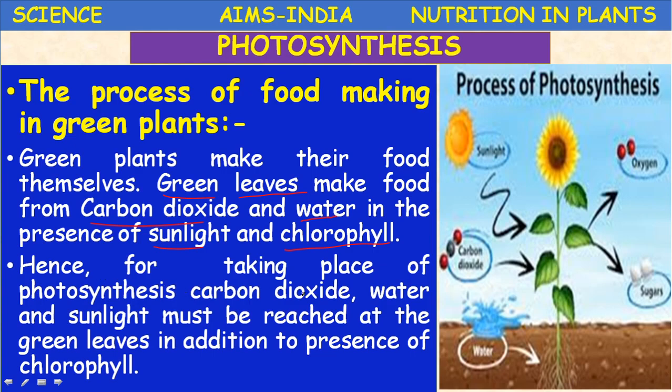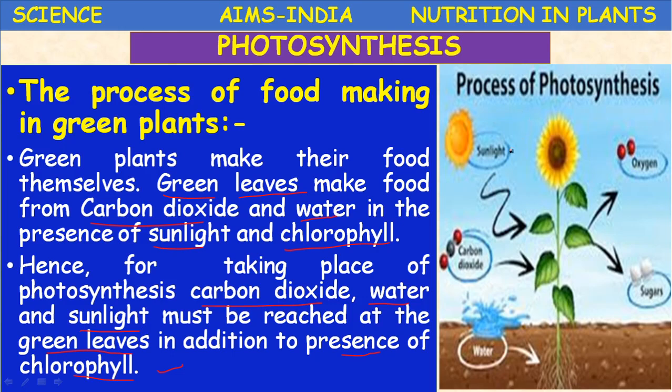Hence, for photosynthesis to take place, what are the requirements? Carbon dioxide, water, sunlight, these are a must. These must reach the green leaves, in addition to the presence of chlorophyll.